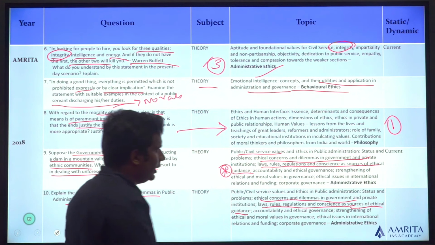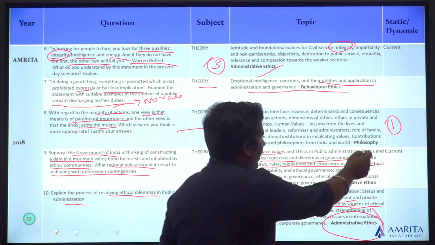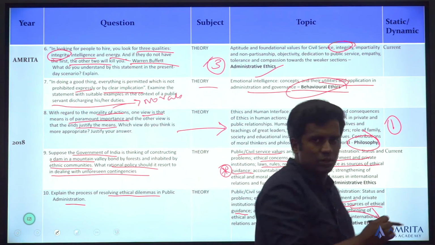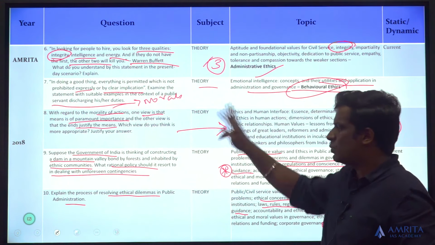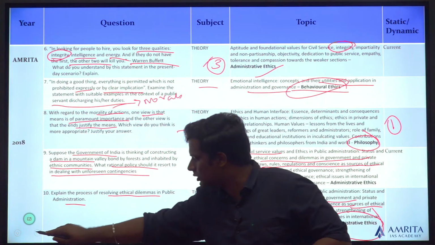So in 2018, there has been a good mix of multiple topics. There is administrative ethics, there is philosophy, there is behavioral ethics. So I can't just say that one is better than the other or that one topic has been focused on in 2018. There is a good mix.